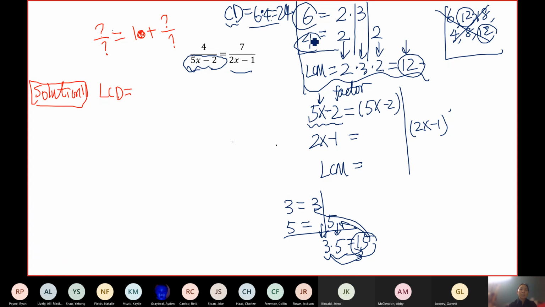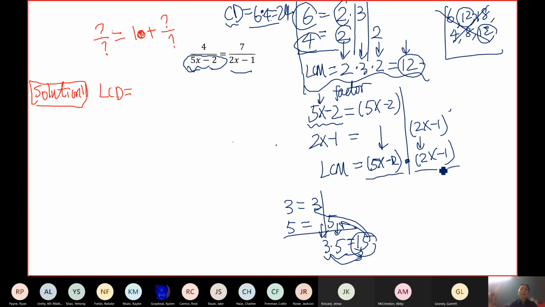If they're factorable, you may be able to find something in common. You only need to take it down 1 time, not 2 times. But if they don't have anything in common, like this, they have nothing in common. When you break down 1 from each column and multiply them, that's just what you get. What is the least common multiple? It's just going to be 5x minus 2 times 2x minus 1.